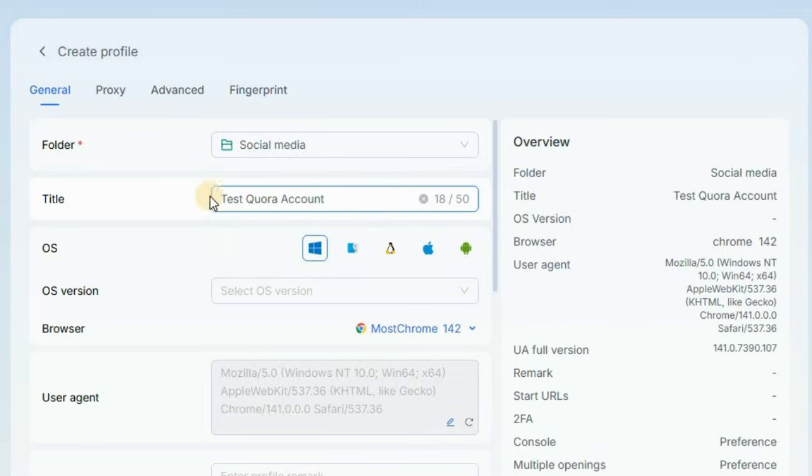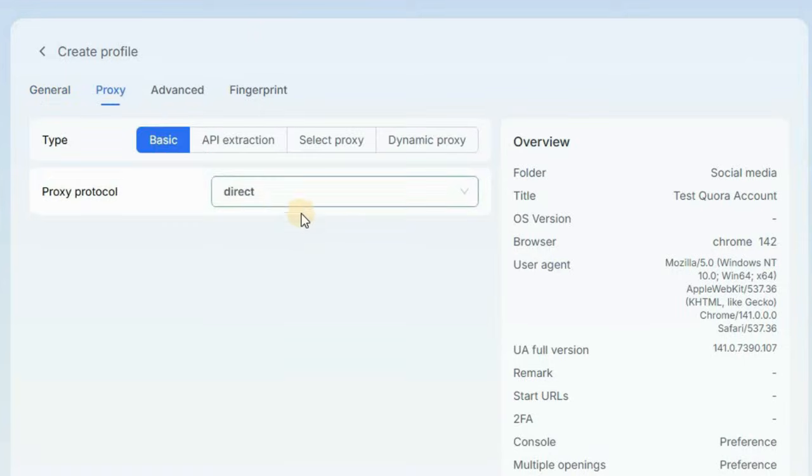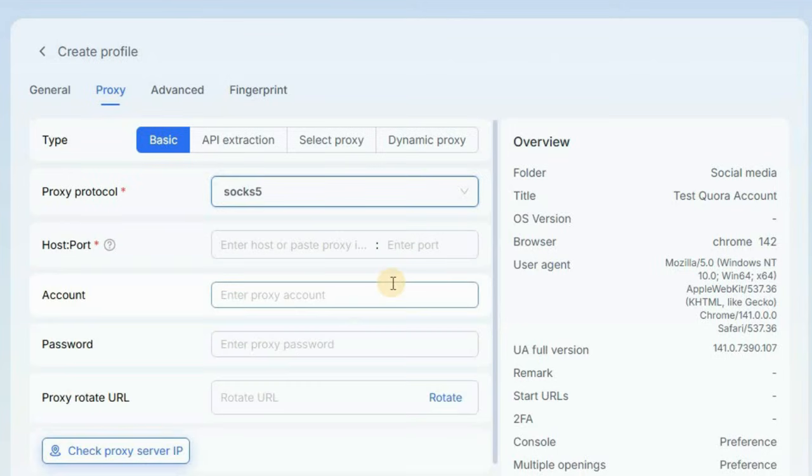Okay, so once you actually fill out your title, the next thing you want to do is to go ahead and click on the proxy section. Okay, so go ahead and click on that, and once you do, you want to go ahead and click on this drop down arrow and set this on SOCKS5. Okay, so once you set this on SOCKS5, you want to go ahead and get a proxy.